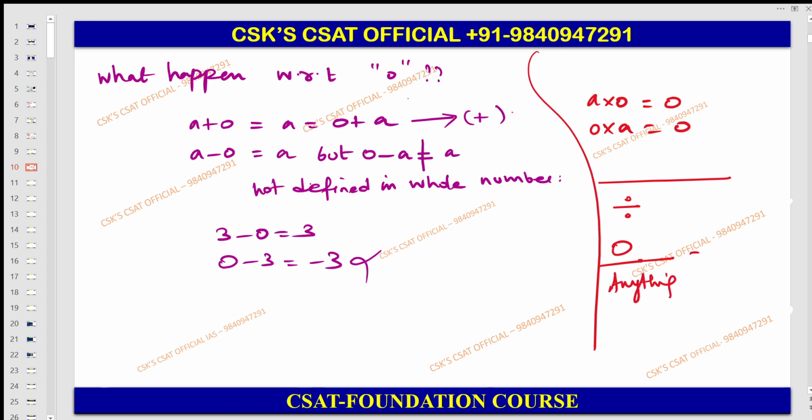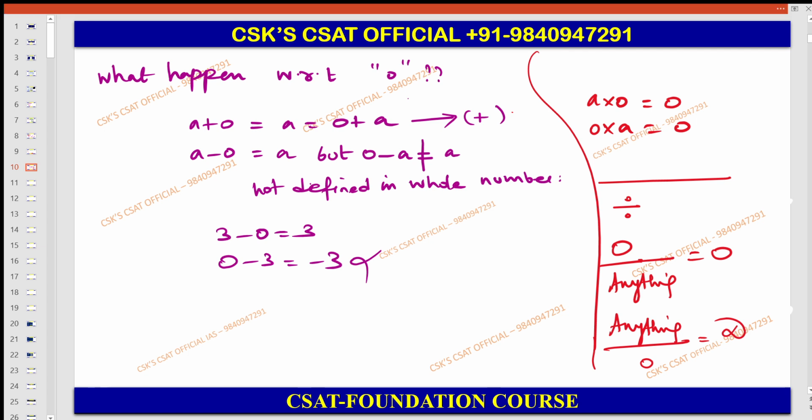0 divided by anything is equal to 0. Then anything divided by 0 is not defined. You can take any number as an example: 0 by 1, 0 by 2, gives 0 only. Now, 1 by 0, 2 by 0, not defined. So now you can represent it here.